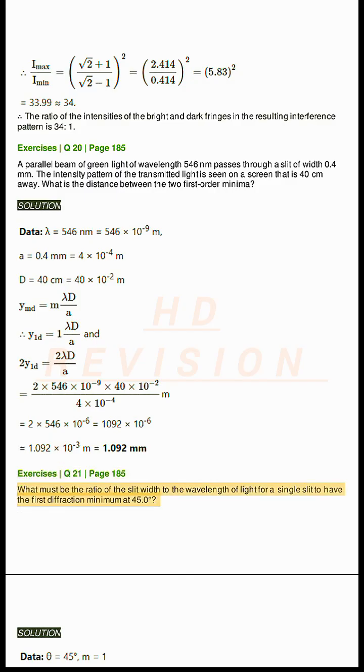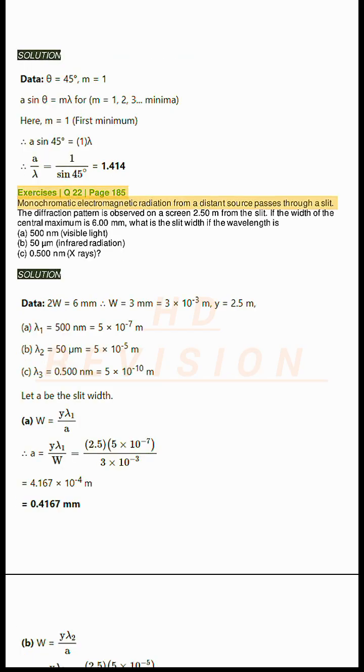Exercises Q21, page 185. What must be the ratio of the slit width to the wavelength of light for a single slit to have the first diffraction minimum at 45.0 degrees? Solution.